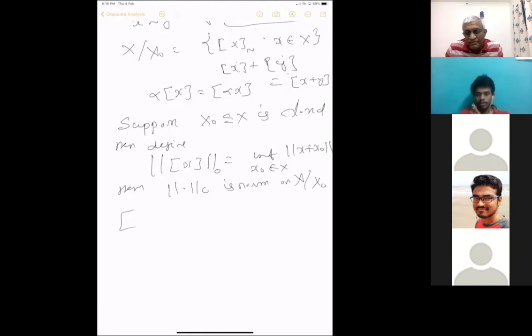Is there a property that the norm of the quotient Banach space should satisfy? Is there some special thing that relates it to the norm of the original space? Well, the quotient map should be continuous. That's one thing. Other than that, I don't see anything. Okay. The quotient map has to be continuous.